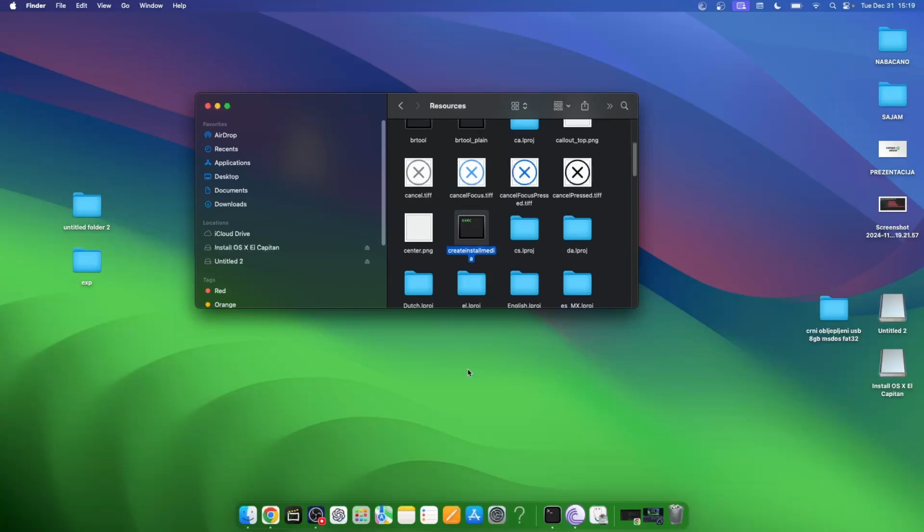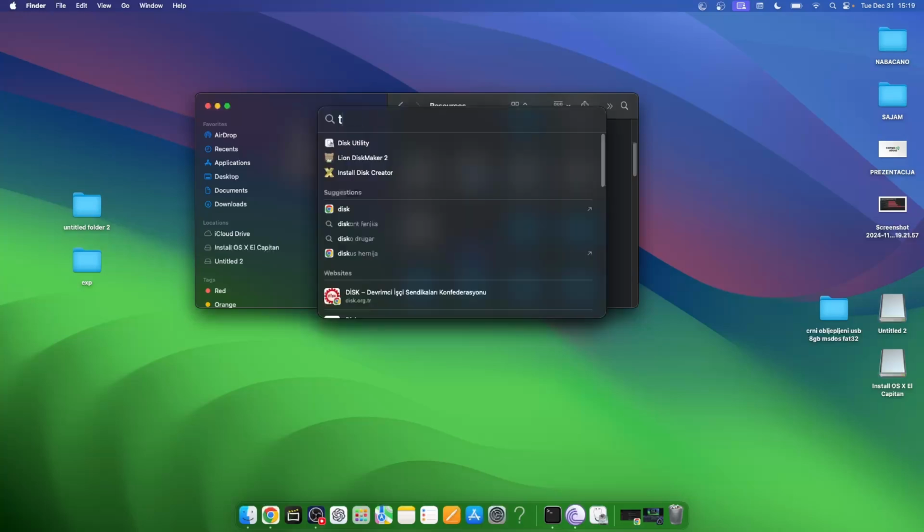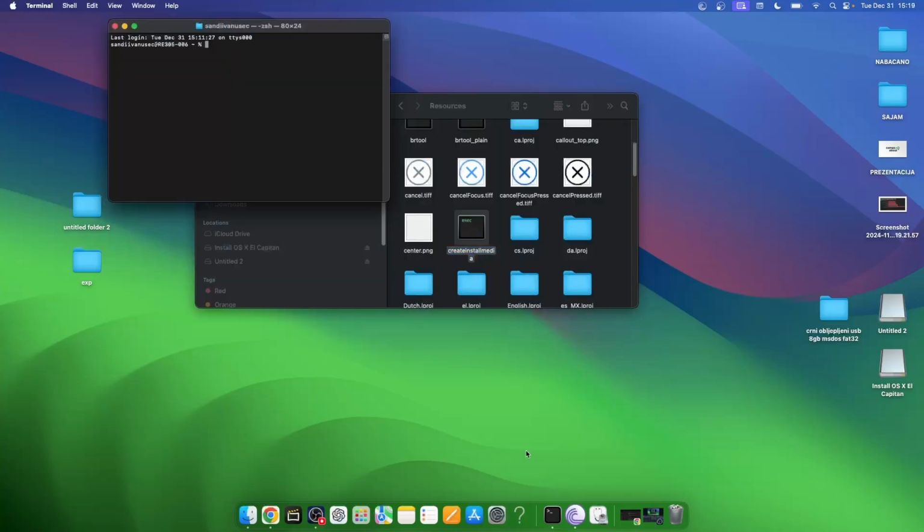Okay, I'm here now. And now we go to Terminal. Type Terminal, open Terminal. I type sudo space, and now I will drop this here. Okay, I give it a space, and then I type --volume, then I give it space.